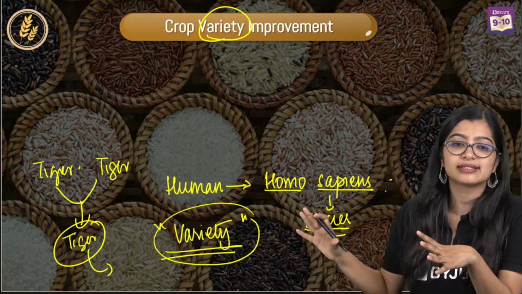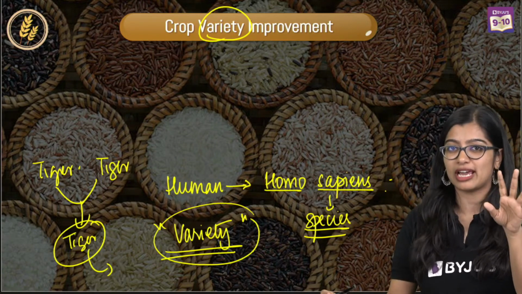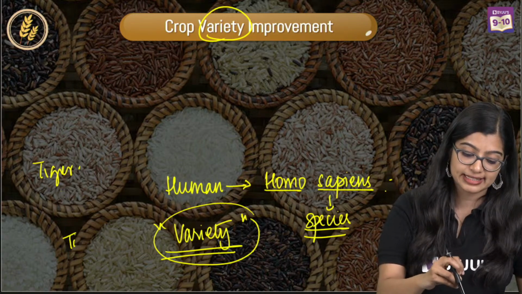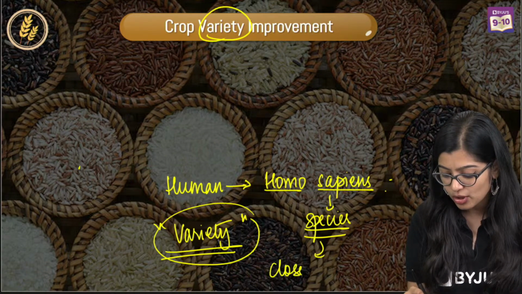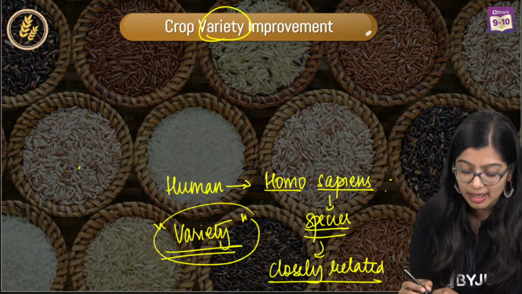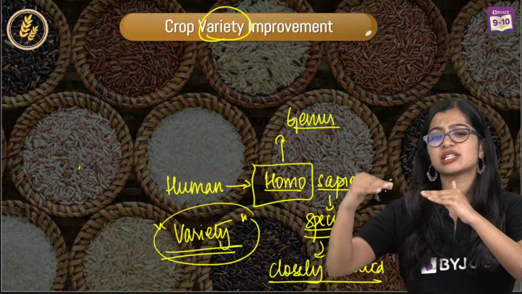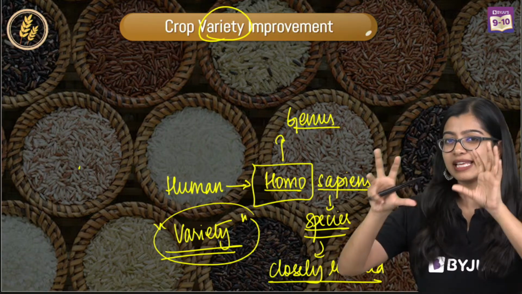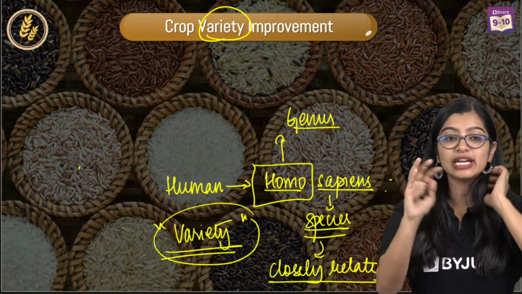Now I'm setting some context here because you don't have the chapter diversity in living organisms, and this becomes very easy to learn if you know diversity. Species are very closely related. On the other hand, we have something known as genus. Genus is one level above, where similarities are slightly less. They have a good number of similarities, but more differences. So you need to understand this.